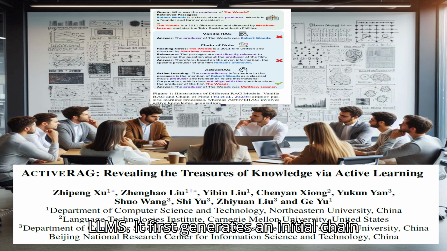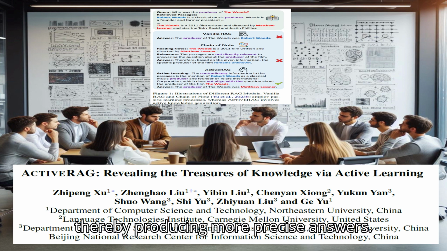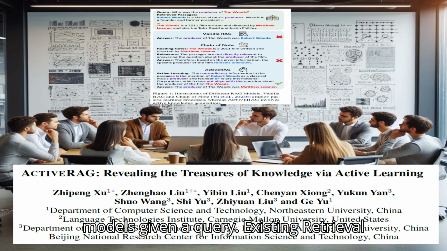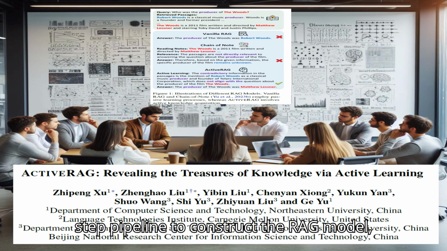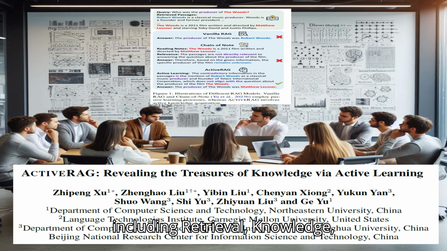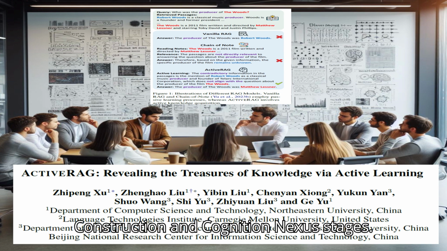It first generates an initial chain of thought, COT, for problem solving and subsequently leverages the outcomes of knowledge construction to refine the COT, thereby producing more precise answers. Retrieval-augmented generation (RAG) models. Given a query, existing RAG models utilize retrieval models to search passages and enhance the generation ability of language models by grounding these retrieved passages. ACTIVERAG enhances the active learning capability of LLMs without necessitating further fine-tuning and employs a three-step pipeline to construct the RAG model, including retrieval, knowledge construction, and cognition nexus stages.